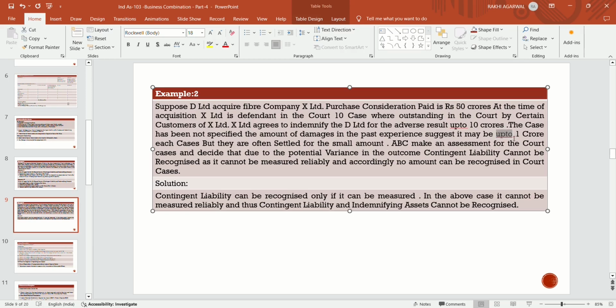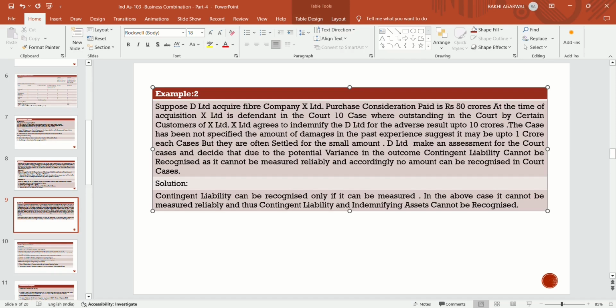Means there is no such amount that, if an adverse situation may arise, what would be the amount of damage. But as per past experience, it suggests that in each case there is a loss of 1 crore, but they are often settled for a small amount. Now, D Limited makes an assessment for the court case and decides that due to potential variances in the outcome,